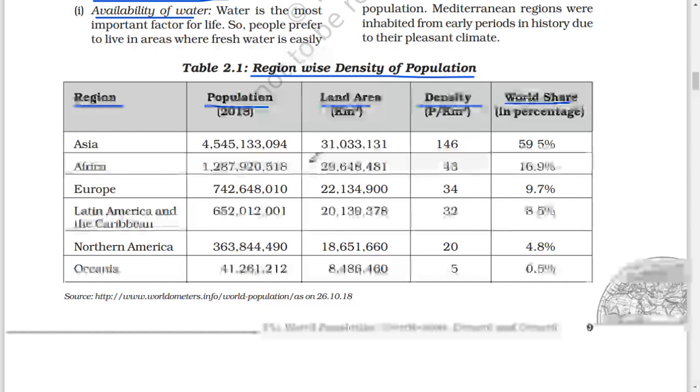Land area 3 crore 10 lakh 33,131. Density 146. World share 59.5%.